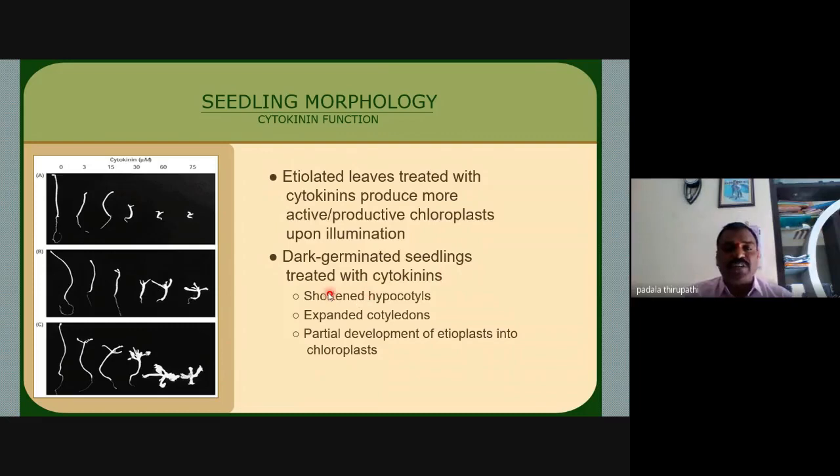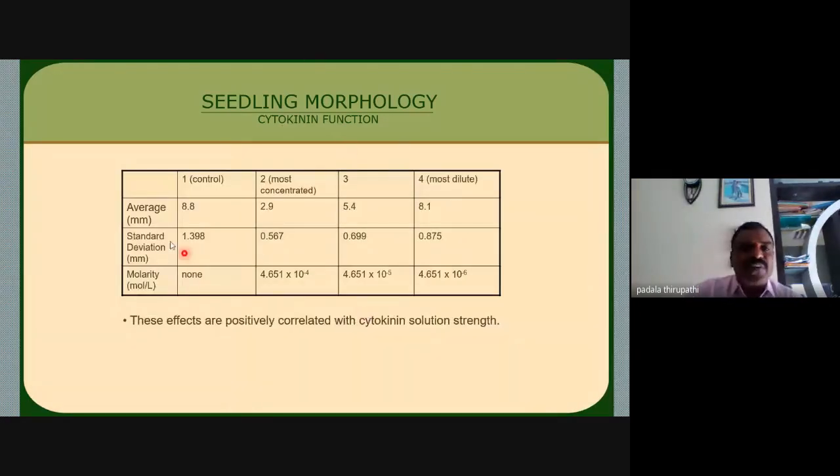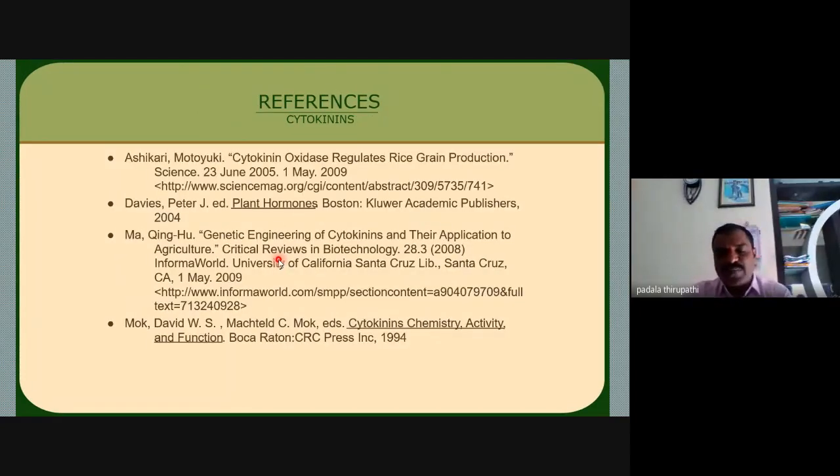In dark-germinated seedlings treated with cytokinins, we observe shortened hypocotyls and expanded cotyledons, and partial development of etioplasts into chloroplasts. This is the seedling morphology. This is the control, this is the most concentrated, and this is the most dilute. How the differentiation happens we observe. This is about our cytokinins.